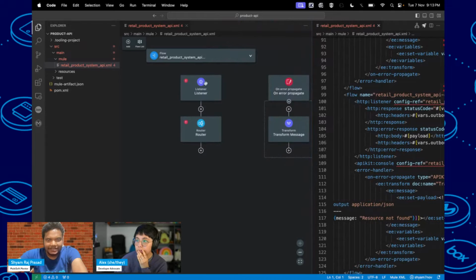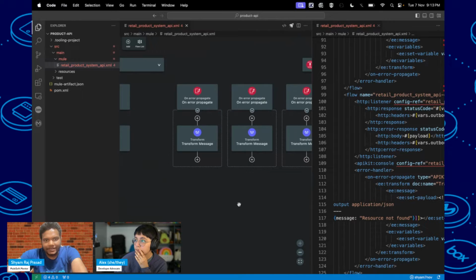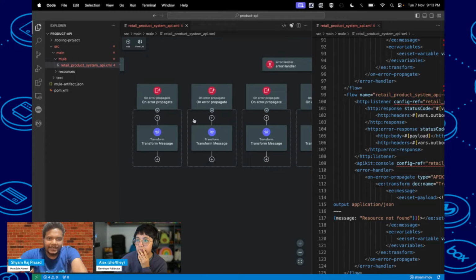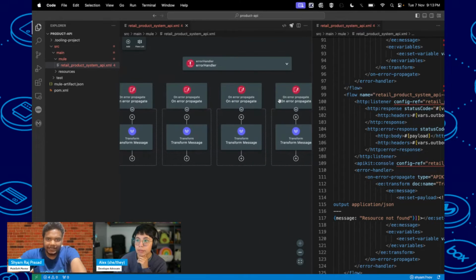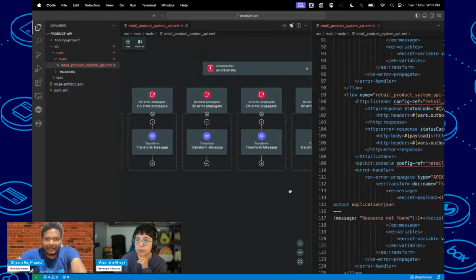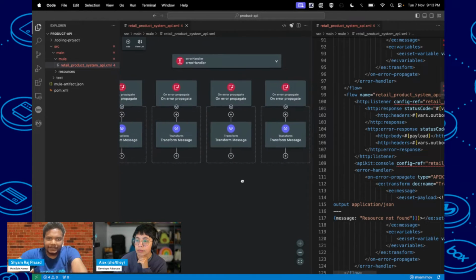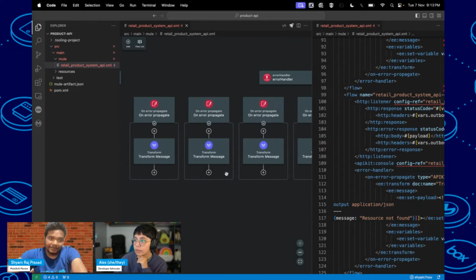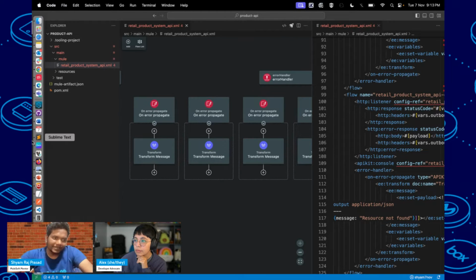Here you can see this is the listener and then we have a router. If you go there, there is different error handling for 400 and 500. After that, first I will show you how the product API looks in Anypoint Exchange. Okay.